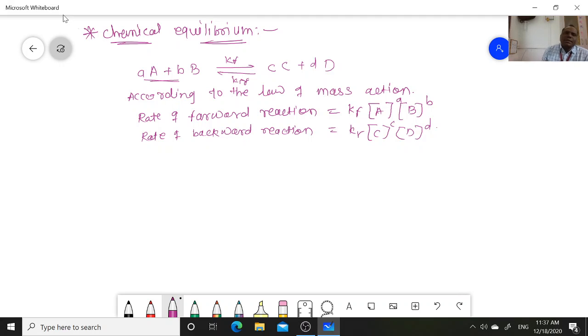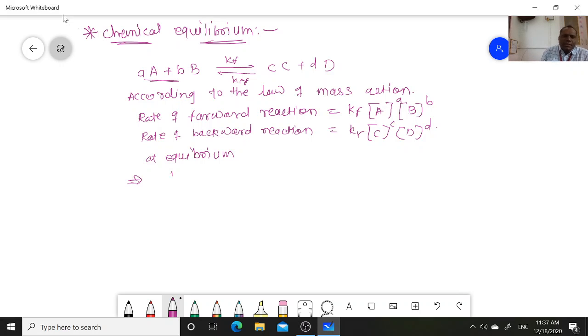Now this is the equilibrium reaction, right? At equilibrium, what is equilibrium? We have learned in the last lecture. At equilibrium, the rate of forward reaction is equal to the rate of backward reaction.